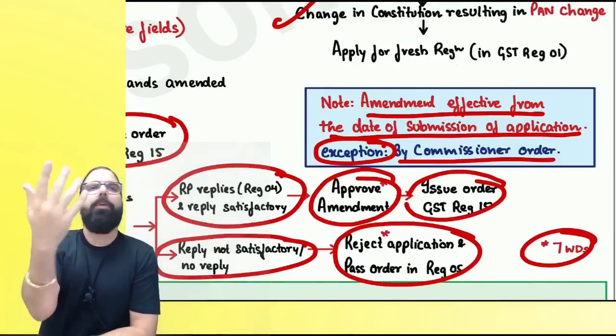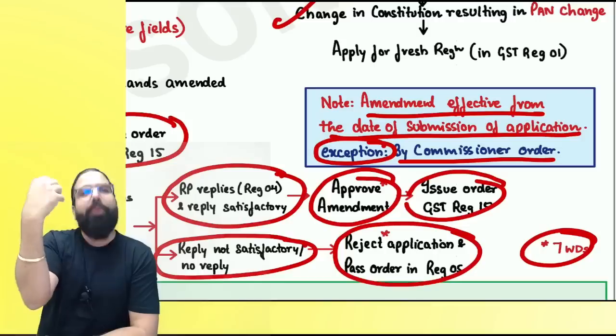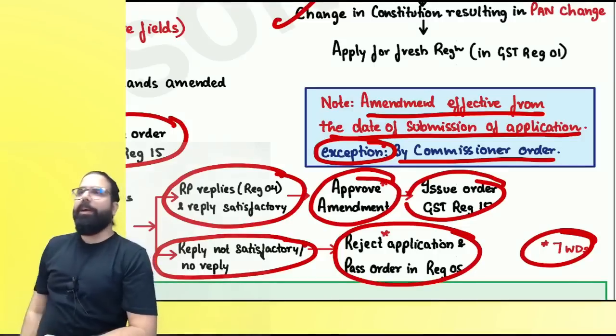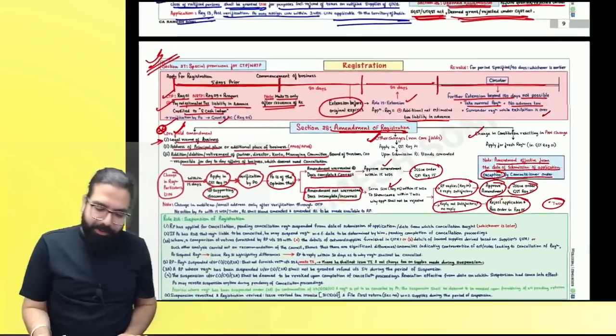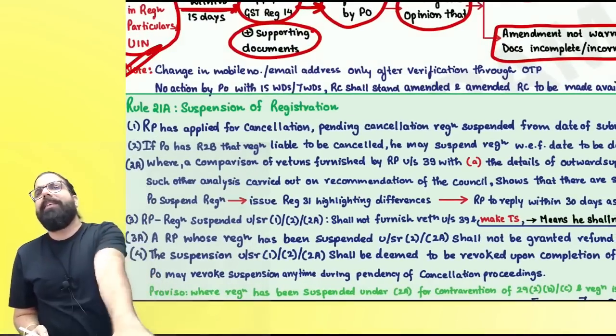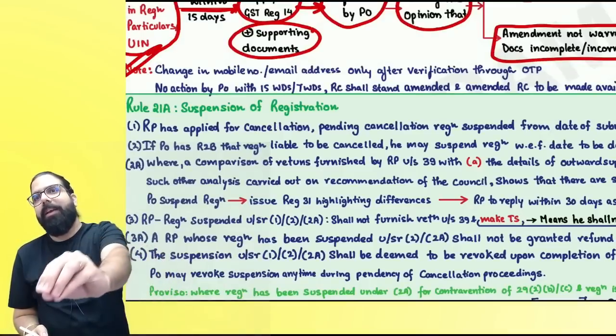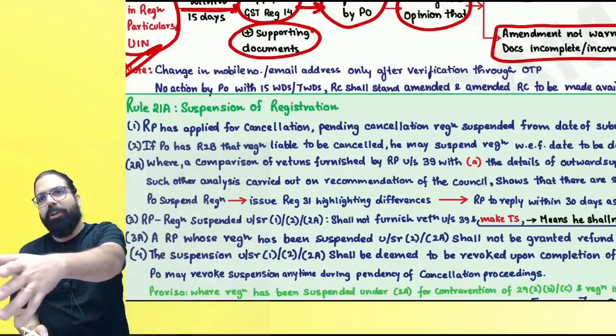See, non-core field to not possible only. The day you apply, from that day only. But core field ka case mein, if officer wants, he can give a retrospective amendment. Are we clear? Not very important from exam point of view, but still I told you. Always remember one thing over here, OTP ka change mein, sorry, mobile number ka change, email ID ka change, OTP will come, put the OTP, change will happen.